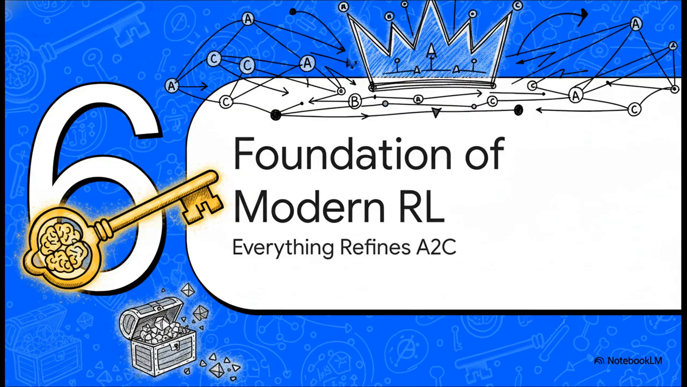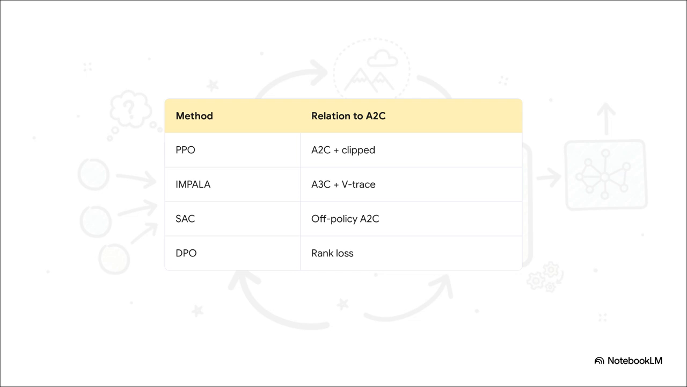And finally, Part 6, the foundation of modern RL. If we can successfully navigate those pitfalls, we basically unlock the keys to the kingdom. Let's see how this builds out across the AI landscape. When we look at the most famous AI models today, we're really just looking at A2C with some specific upgrades attached. PPO, which powers so many large language models, is just A2C with a clipped importance ratio. Impala is basically A3C with an off-policy correction. SAC is an off-policy A2C with a soft value critic.